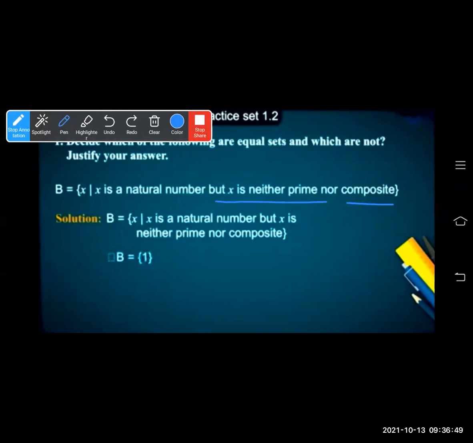Sorry. x is neither prime nor composite means जो prime number भी नहीं है और composite भी नहीं है. So that is only possible. One number is only possible. B is equal to singleton set 1.